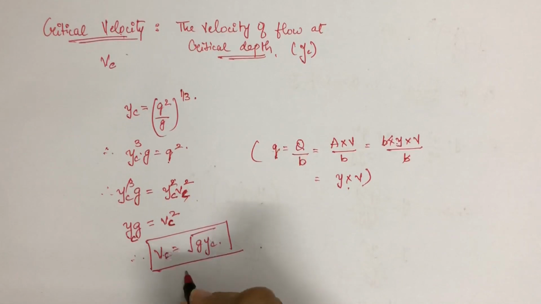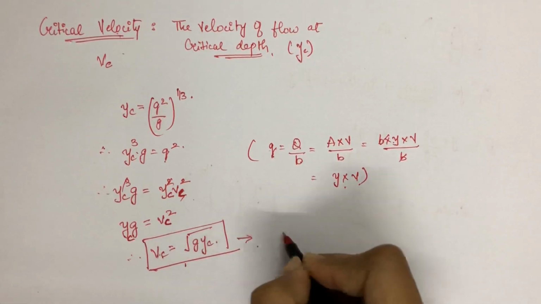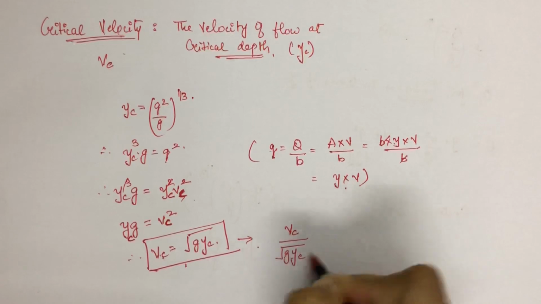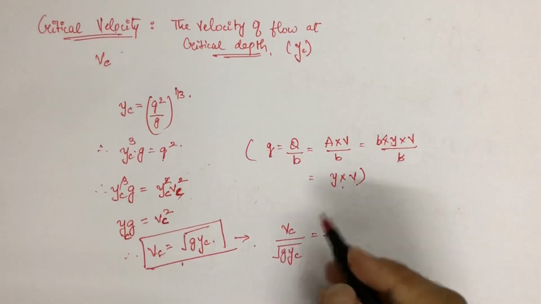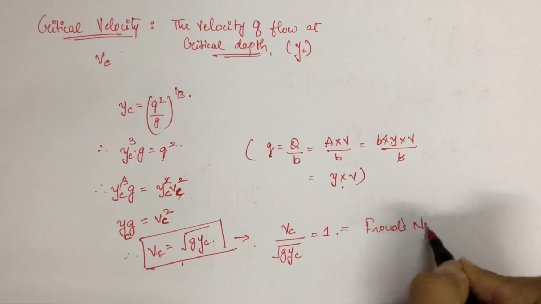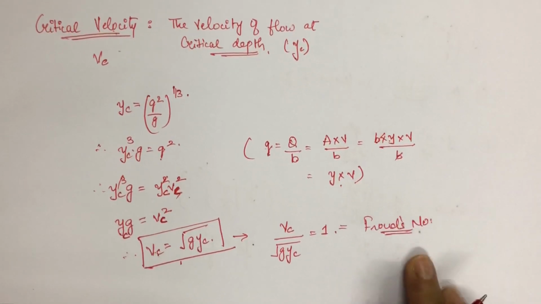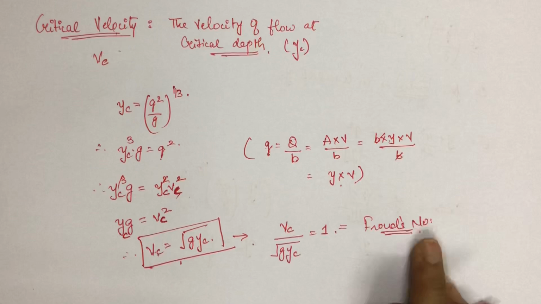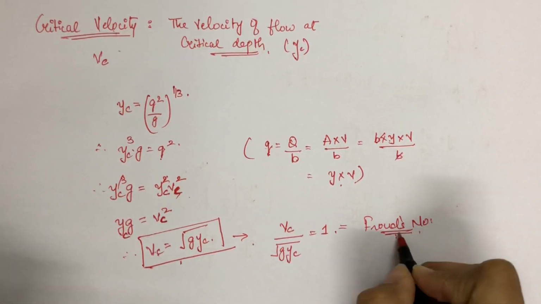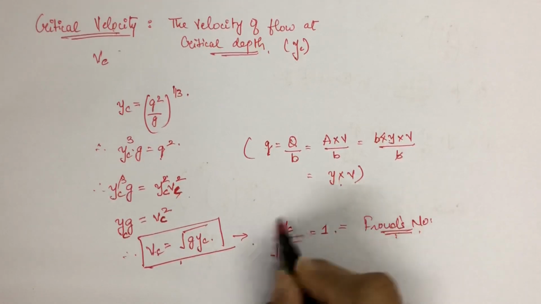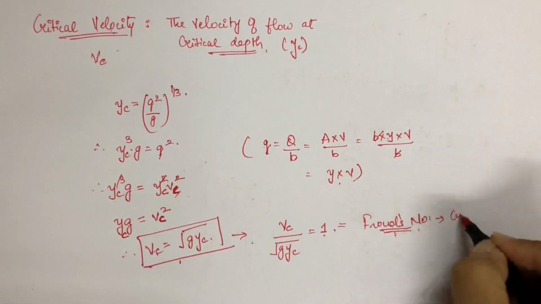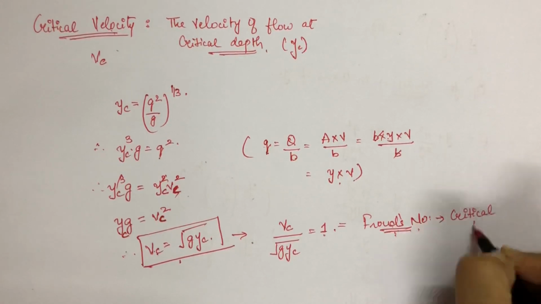If I rewrite this equation as Vc upon under root of gyc is equal to 1, then it becomes the Froude number. Froude number is used to determine whether your flow is subcritical, supercritical or critical. If the Froude number is 1, the flow is critical flow.